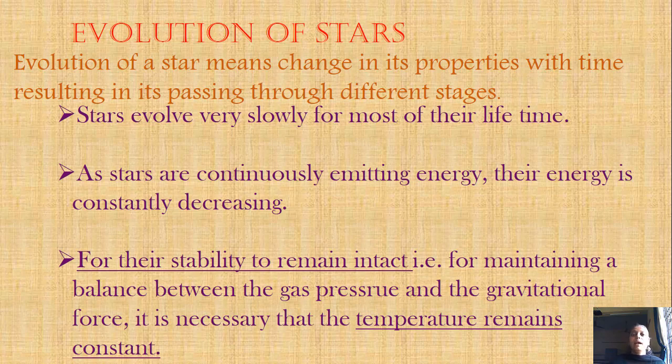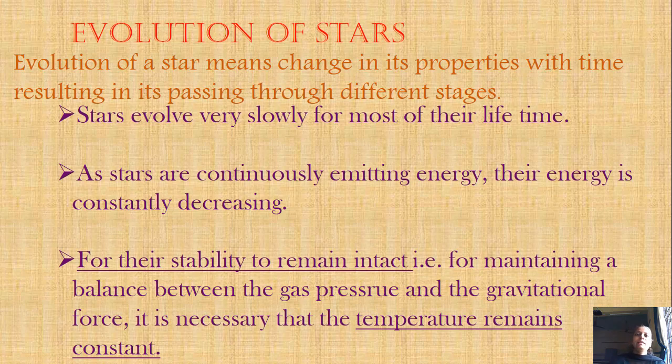Now, does it happen at once? You may have it in your mind: what will happen to the sun? If the sun also comes to its end stage, then what will happen to us? All these questions will be answered now. As we have discussed initially, there are still about 4.5 billion years for the sun to come to its last stage.